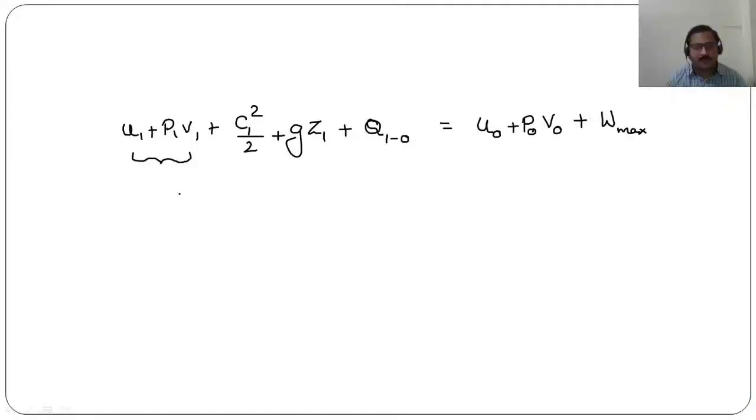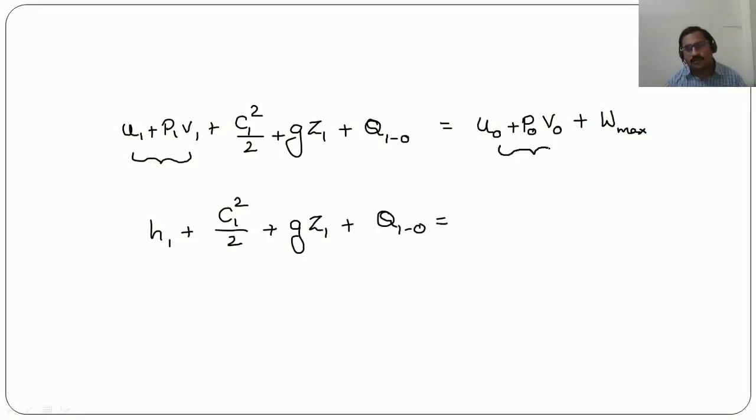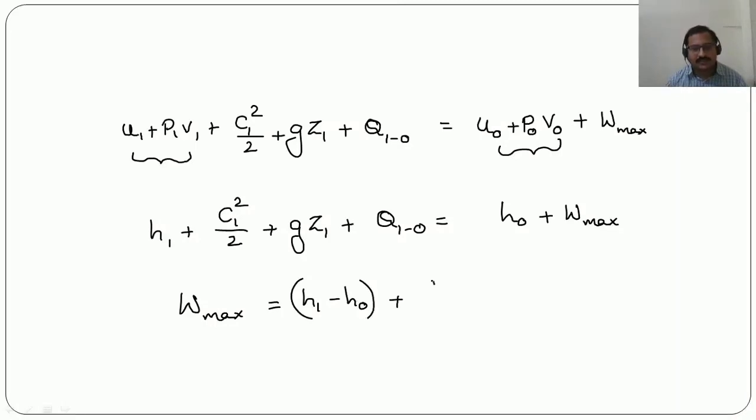So this U plus PV you can write as H1 and you can write C1 square by 2 plus GZ1 plus Q120. This is equal to H0 plus maximum possible work. So the maximum possible work output will be H1 minus H0 plus C1 square by 2 plus GZ1 plus the amount of heat added.